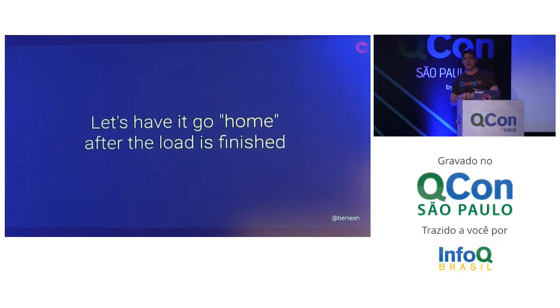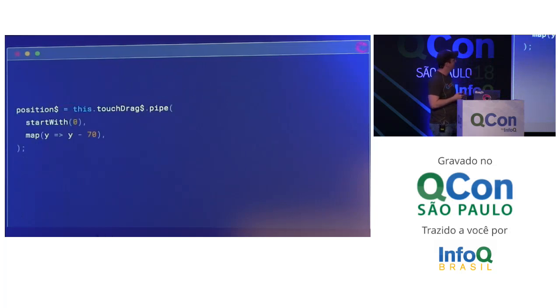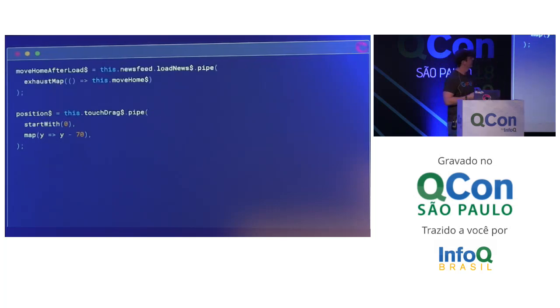So let's have it animate home after the load is finished. Let's look at all of our code here. This is what we have so far. We've got positions here, and our touch drags up here at the top. I'm going to focus now on the positions part of this, because what I need to do is update the positions after that touch drag to load thing is entirely done. And how I'm going to do that is I'm going to add this other property, move home after load, and this is just another animations thing.